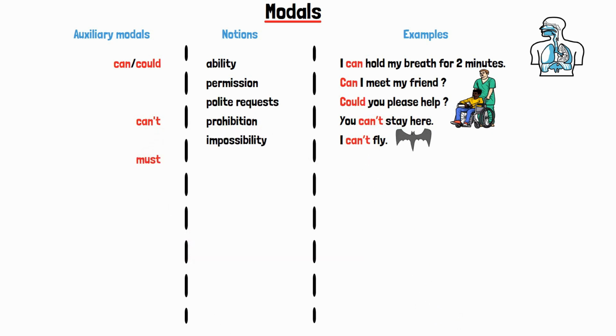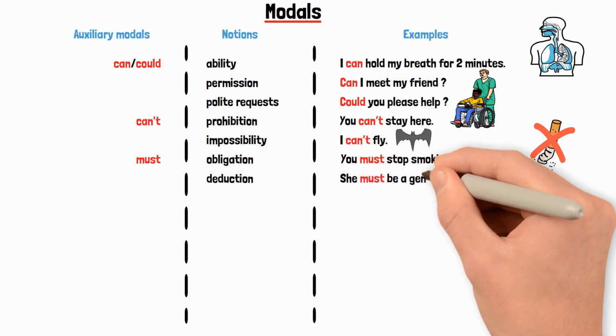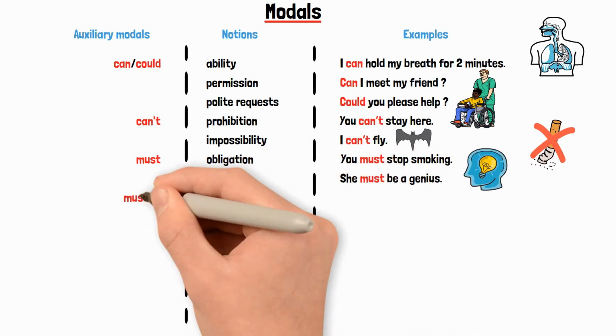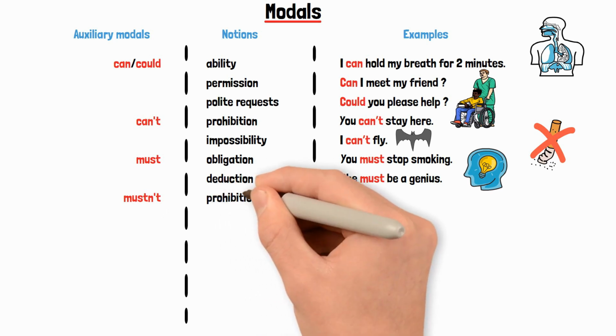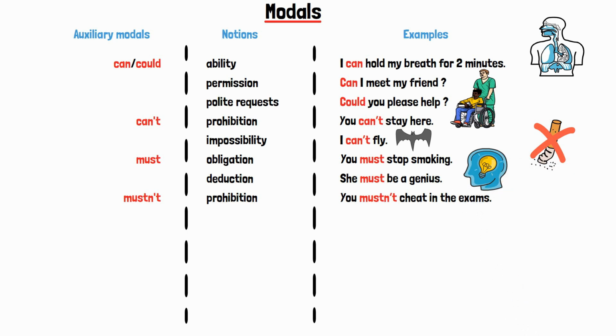Must expresses obligation. You must stop smoking. And deduction. She must be a genius. Mustn't expresses prohibition. You mustn't cheat in the exams.